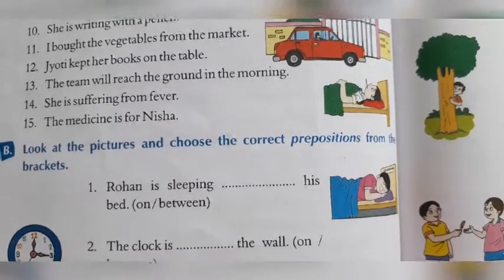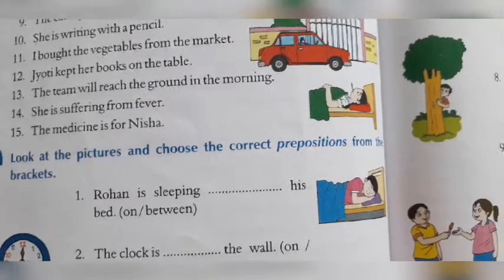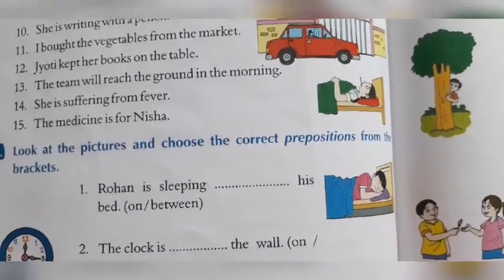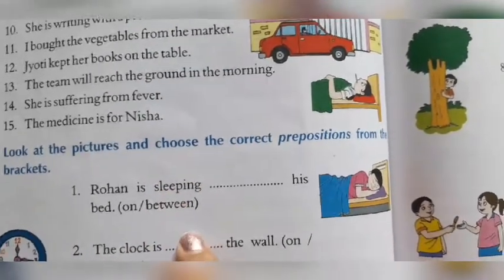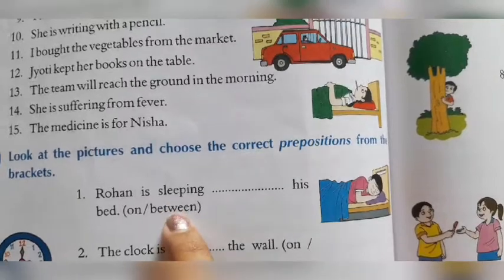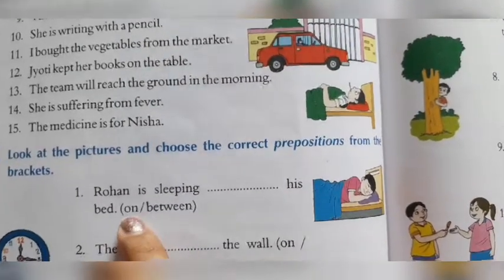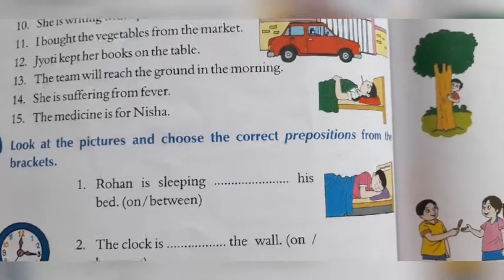If a blank is given, always write the answer in the given blank. जब blank दी हुई है तो उसमें correct answer लिखो. Right? Don't be lazy and just underline or put a tick mark. ठीक है, आपको आंसर अगर ये सही है तो ये blank में लिखना है, ये सही है तो ये लिखना है. Clear? Let us begin.